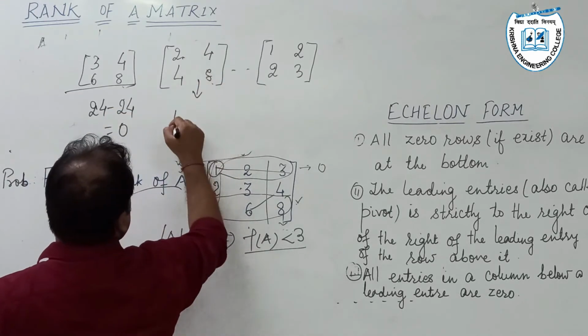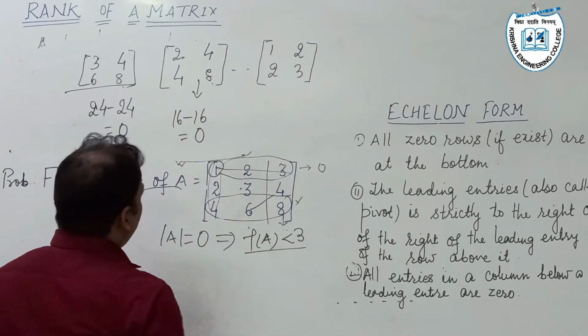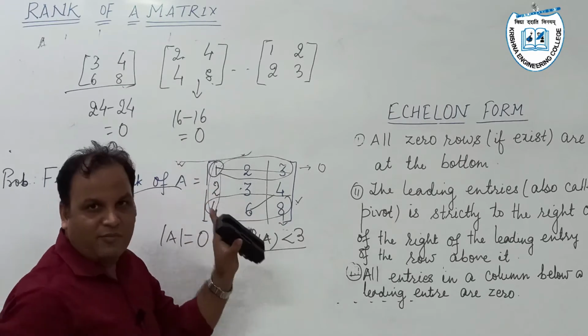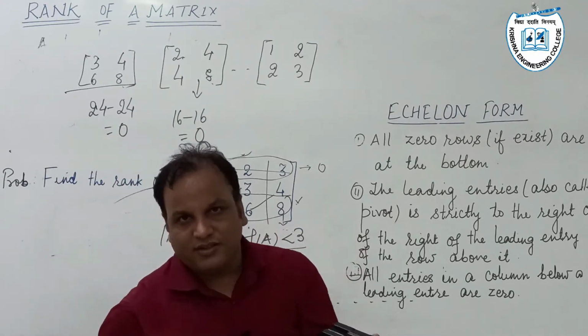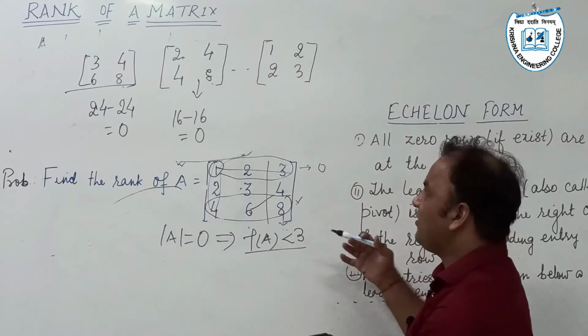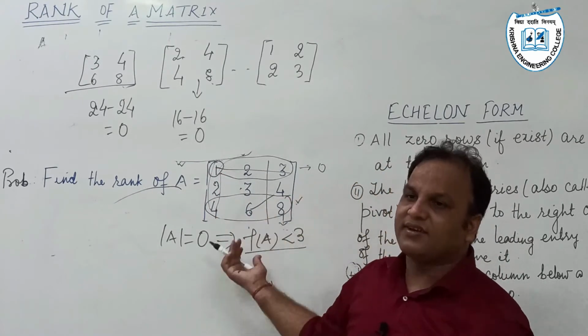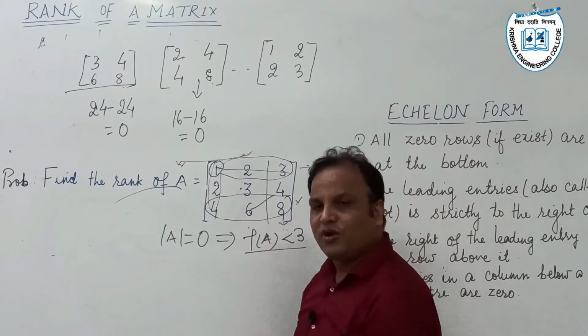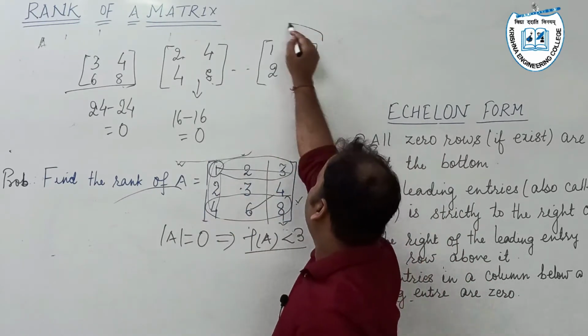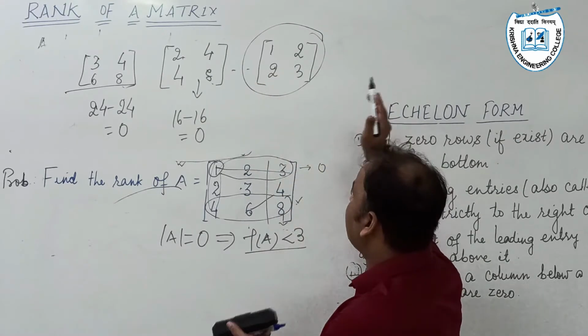Determinant of this matrix, 16 minus 16. Again, it is 0. By observing 2 or 3 submatrices, if their determinants equal 0, we cannot conclude that the rank of this matrix cannot be equal to 2, because there might exist a submatrix whose determinant is not equal to 0. For this particular submatrix, I have omitted some matrices because it might take some calculations.